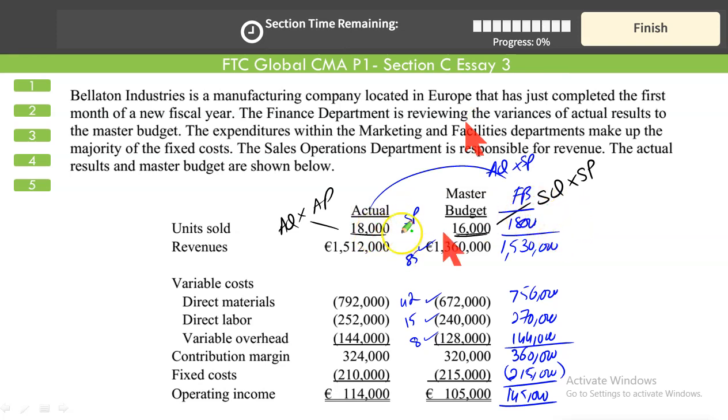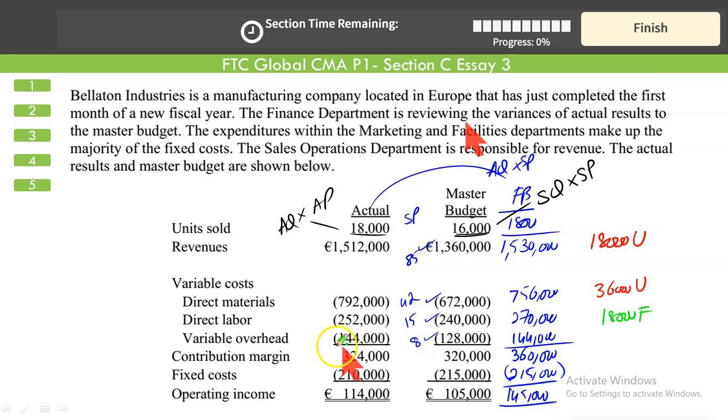This is the budget, this is the actual result. So we were expecting a revenue of 1.53 million. Instead, we got a little lower revenue, and the difference between these two clearly shows it's an adverse variance, 18,000 adverse. Red would mean it's adverse or unfavorable, right? Next, we were expecting our direct material consumption in production and sales to be 756. We spent more, 36,000 adverse. Our direct labor should have been 270. We spent less, 252. The difference between 270 and 252 is 18,000. This is favorable,